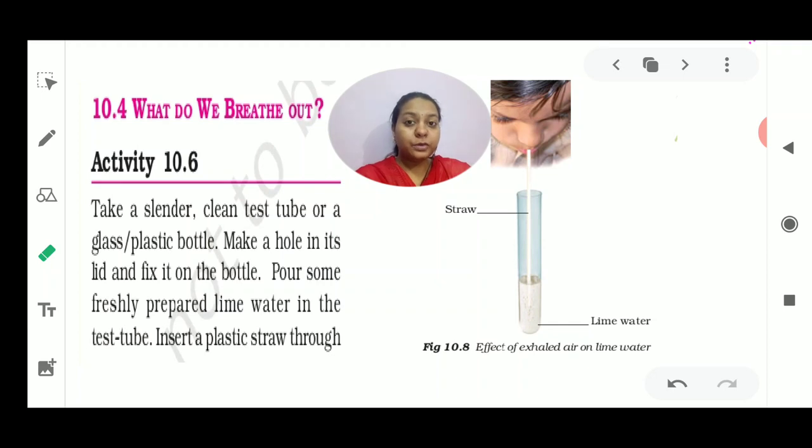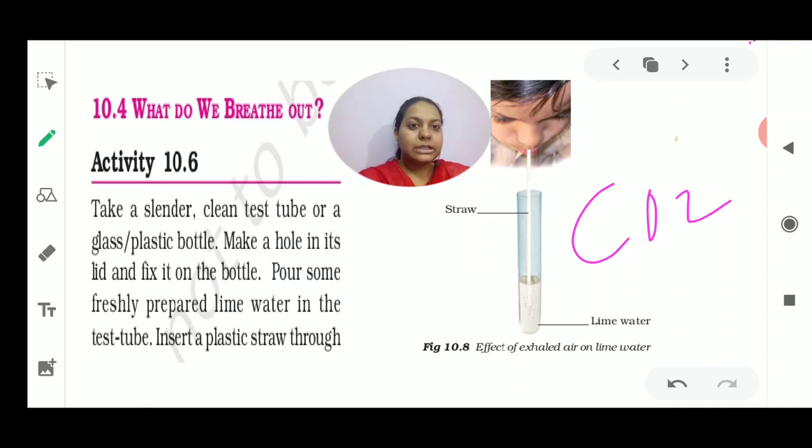Now how will you prove that you are breathing out the gas which is carbon dioxide? This carbon dioxide is going to be tested by the activity being shown in this slide. You can see here what all things are required and how we are going to perform this experiment.